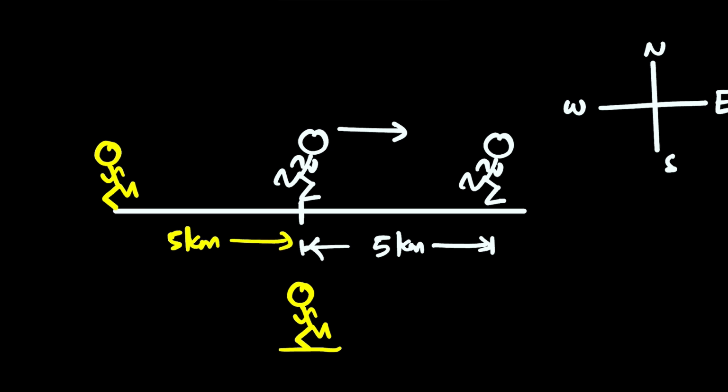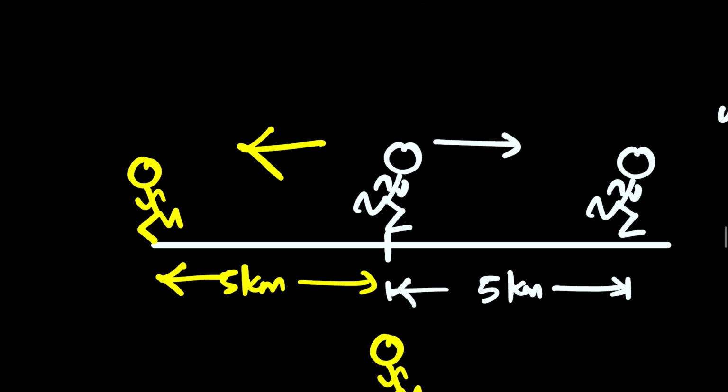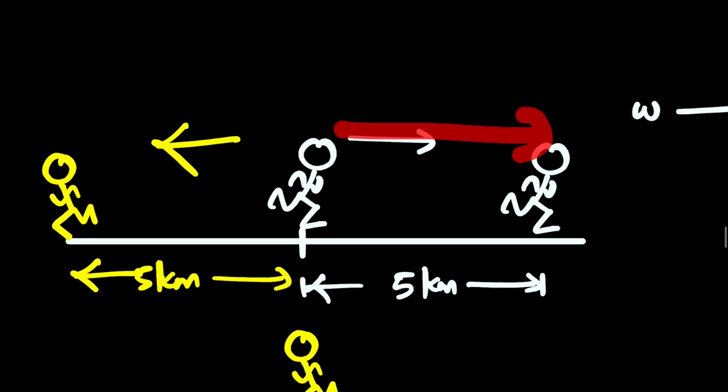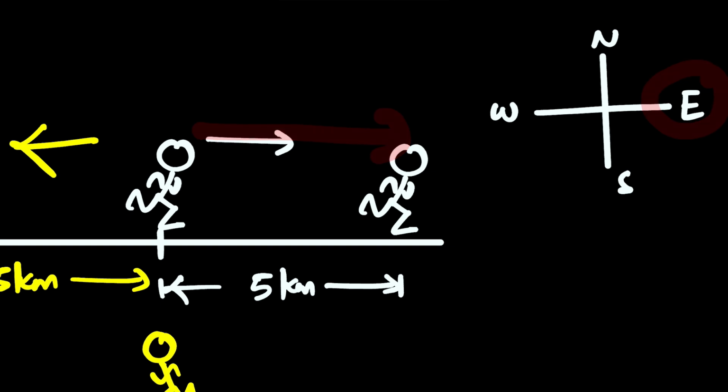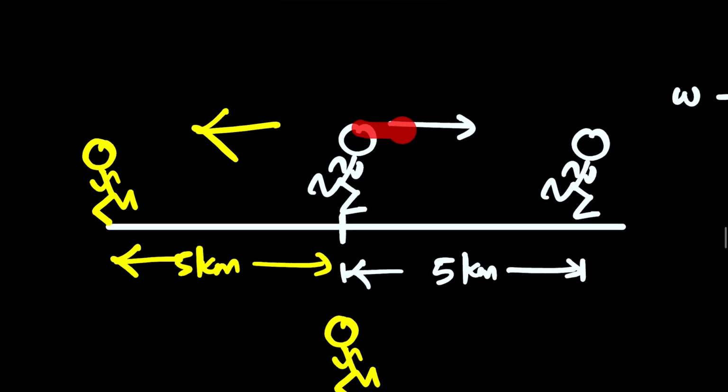Now the question is, he's moving along this. As you can see, the white guy is moving along this direction, along east, according to our direction reference here. This guy, the white one, is moving along east. And what is the distance? It's straight, right? The distance is 5 kilometer. What is the displacement? Also 5 kilometer.